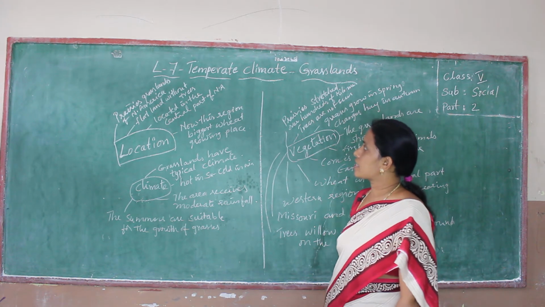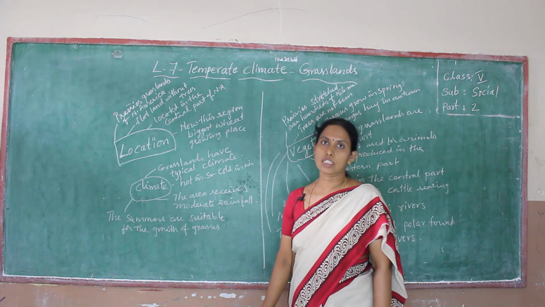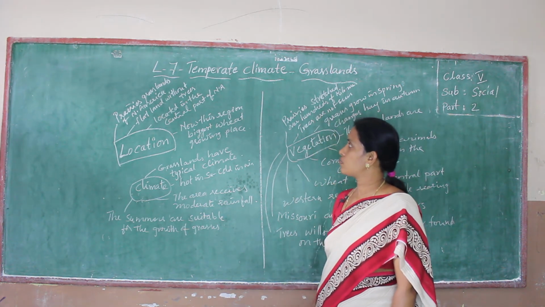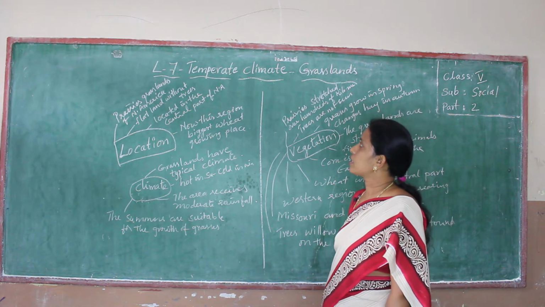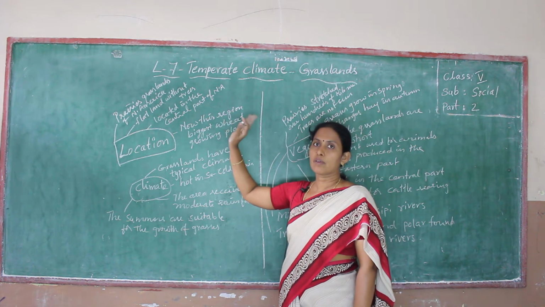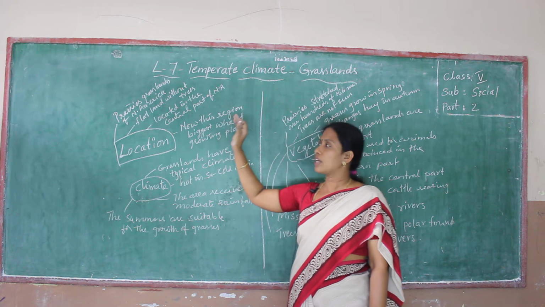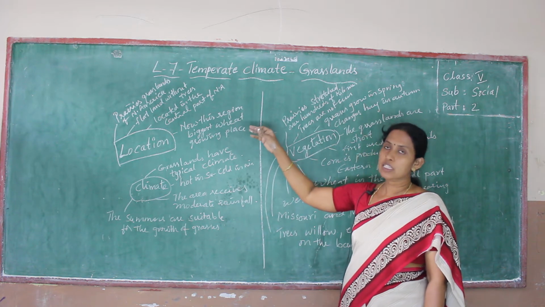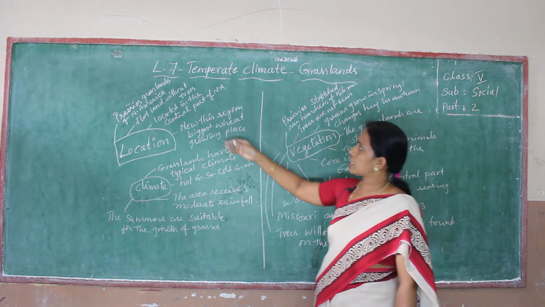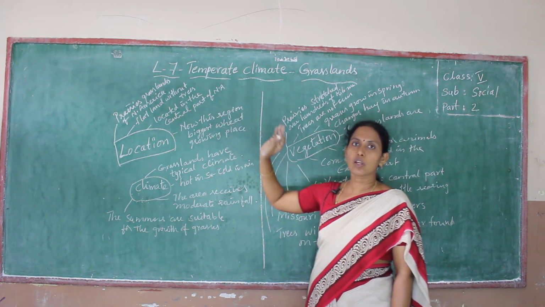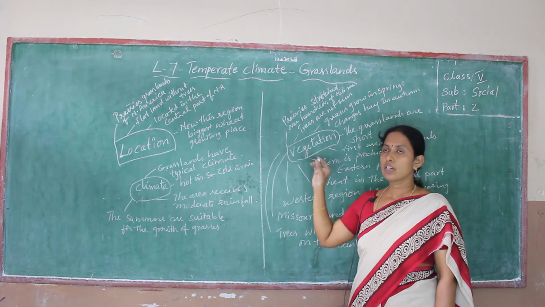These grasslands are flat, with no trees, and located in the central part of North America. These prairies are situated in the central part of North America, between the Tropic of Cancer and the Tropic of Capricorn. Prairies are the grasslands of North America.